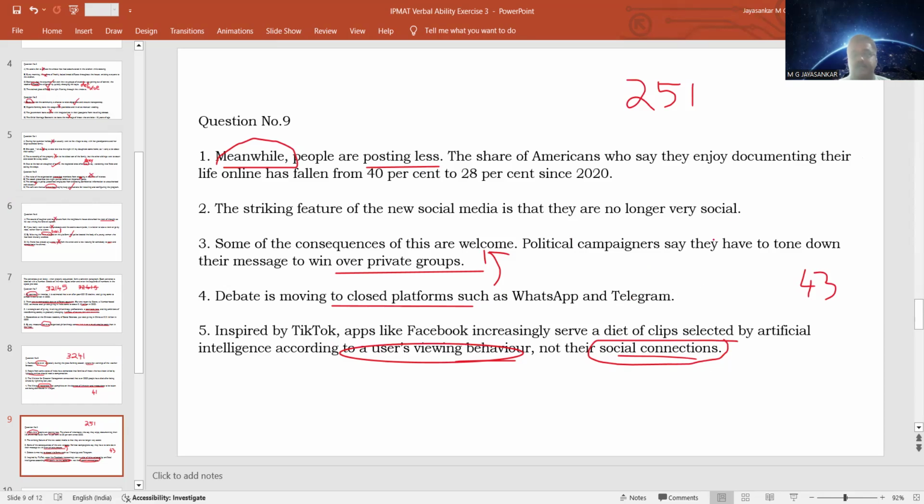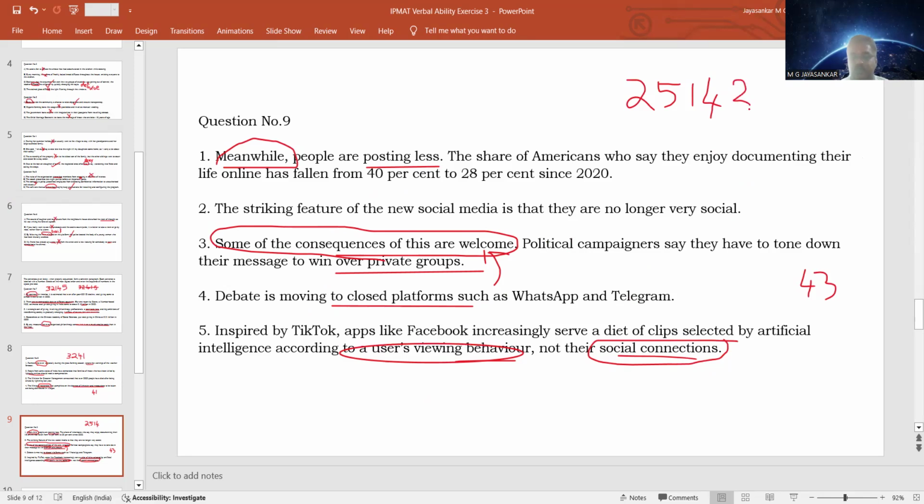Then the debate has started occurring only in the private groups. Because of this, what happened? There is a welcome consequence. Political campaigners are no longer airing their ideas in public groups. They are trying to tone down their message. They are not being very aggressive. They are toning down their message and trying to appeal to the private groups.